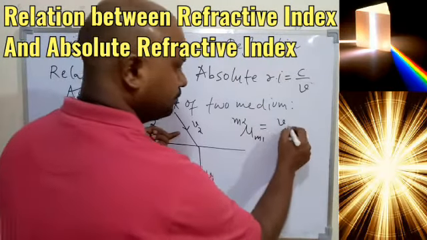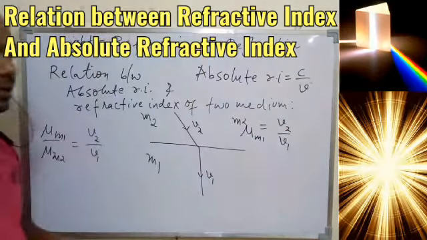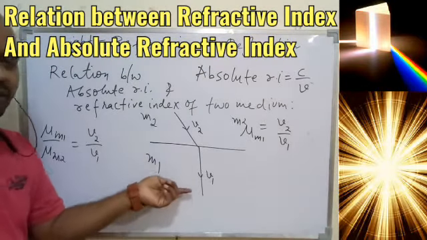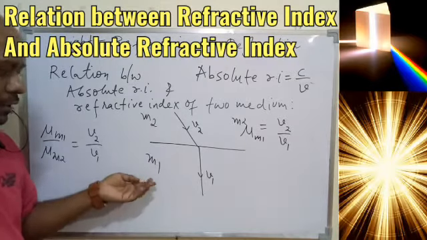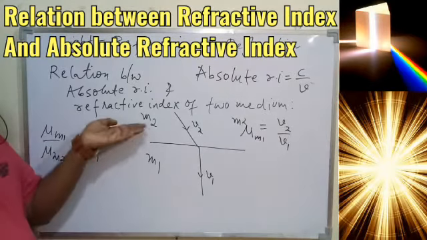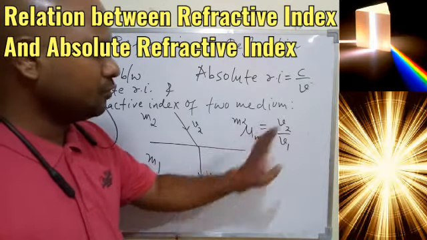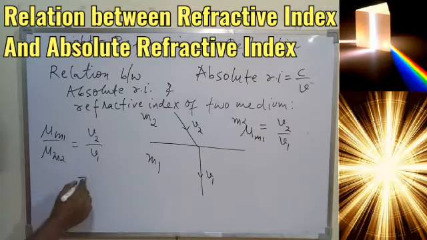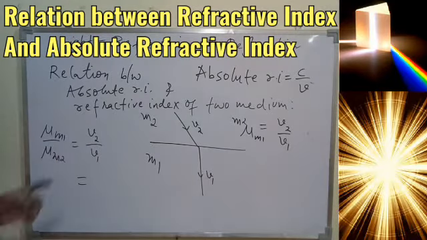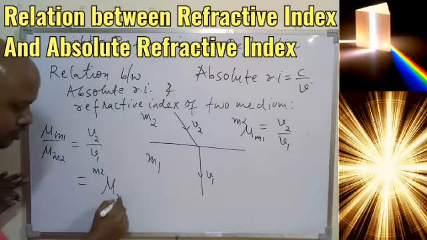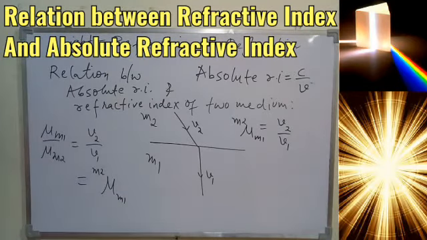V2 upon V1. According to Snell's law, V2 upon V1 is nothing but the refractive index of M1 with respect to M2. That is, refractive index of M1 with respect to M2 is equal to V2 upon V1. And we are getting the same thing here. So V2 upon V1 is nothing but the refractive index of medium 1 with respect to medium 2.